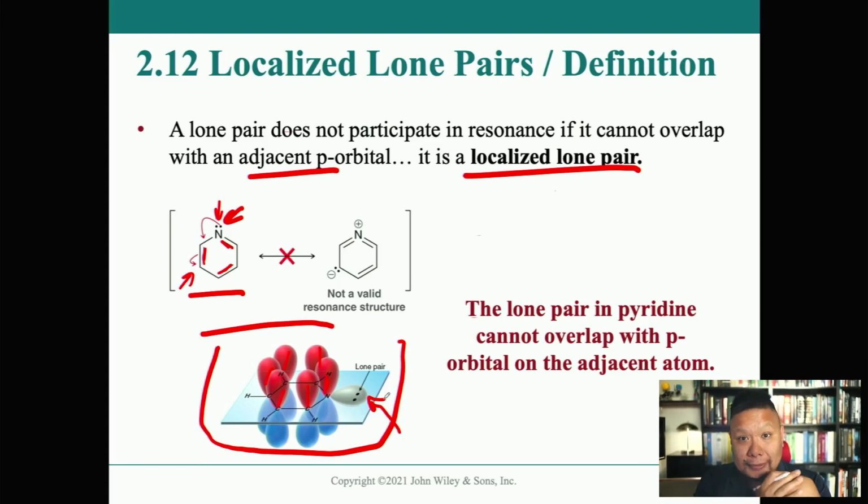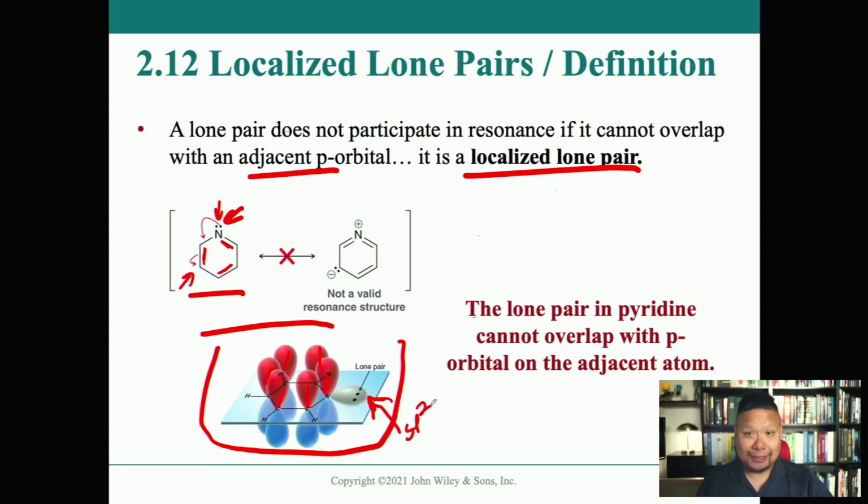It's stuck in a hybridized sp2 orbital. So if it's stuck in a hybridized sp2 orbital, then it can't participate in the delocalization, because it has to be a part of the overlapping p orbitals to make that entire conduit of p orbitals and pi molecular orbitals that are spanning the entire thing.